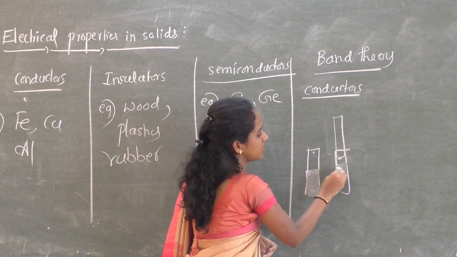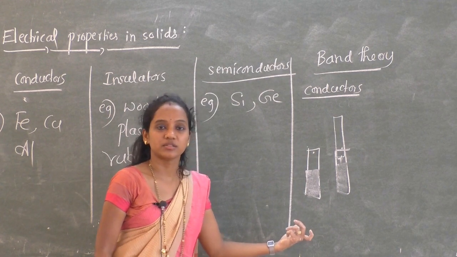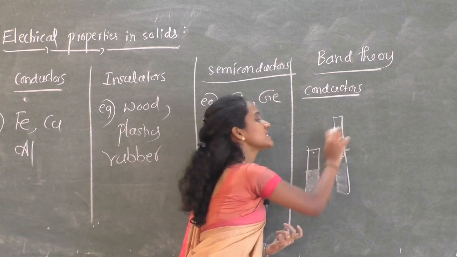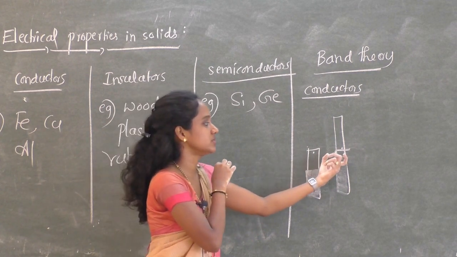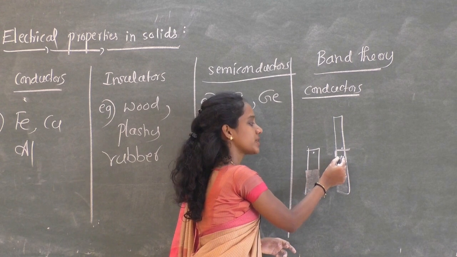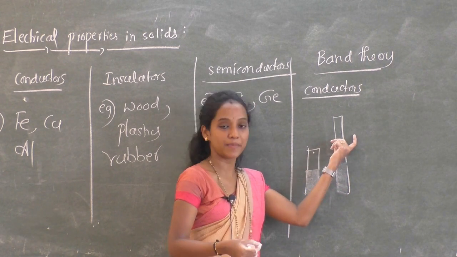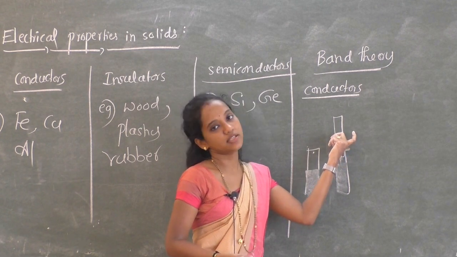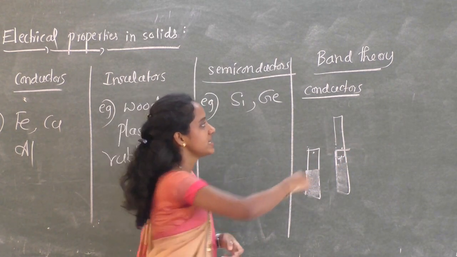So as we increase the temperature, these electrons can easily jump to the conduction band because of no gap between these two bands. Hence conductors conduct electricity.